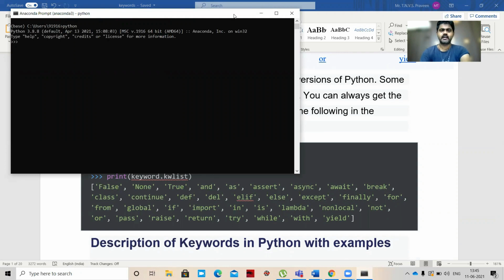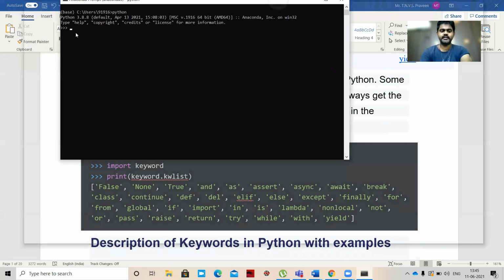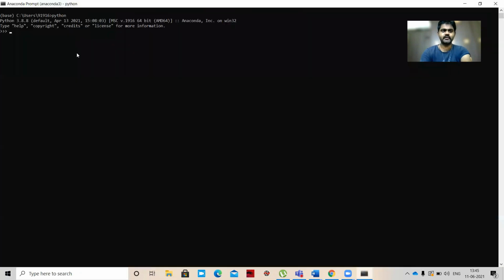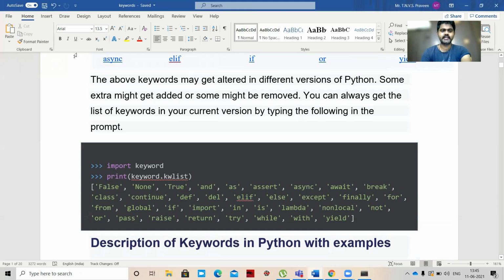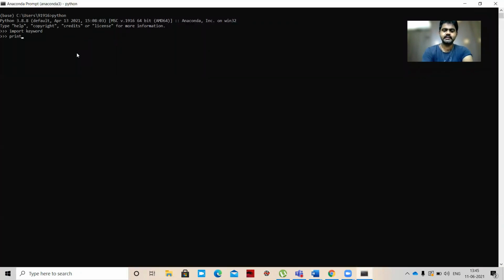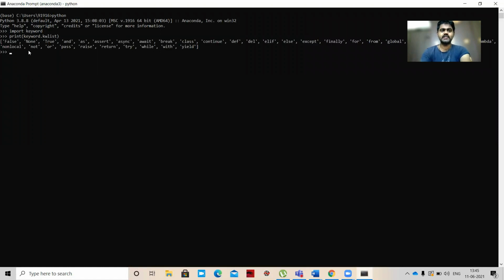Then we need to give import keyword. After that, print keyword.kwlist. These are the keywords present in my current version.